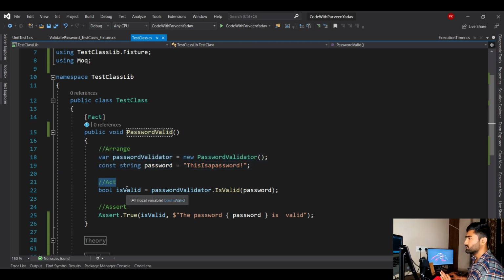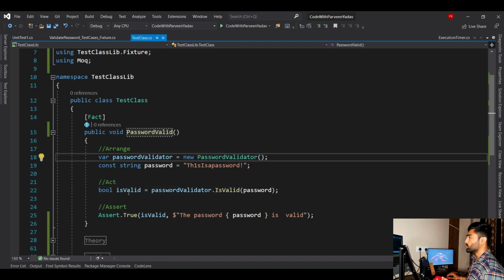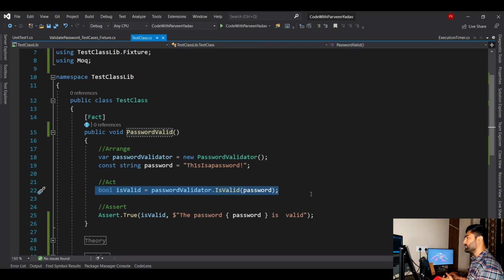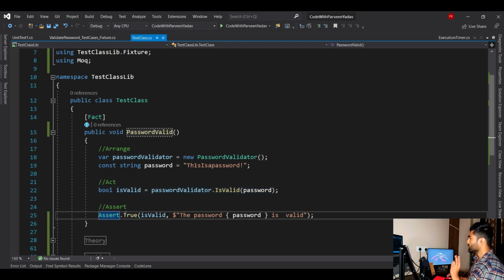Now what is Act? It is when you actually act on that method, right? You want to test the IsValid method in the PasswordValidator service, in the PasswordValidator class. So that is called Act, right? Now Assert is the final testing. On the result that you receive, you want to make sure that the result is valid or not, and you will say Assert, right? So that is 3A.